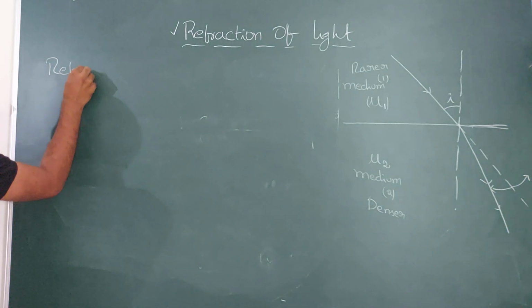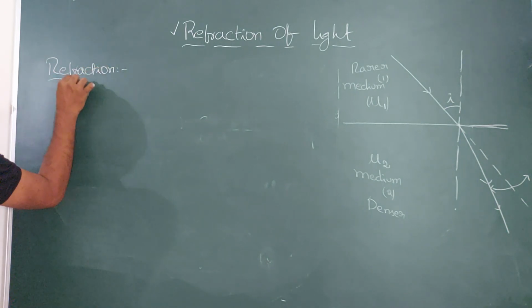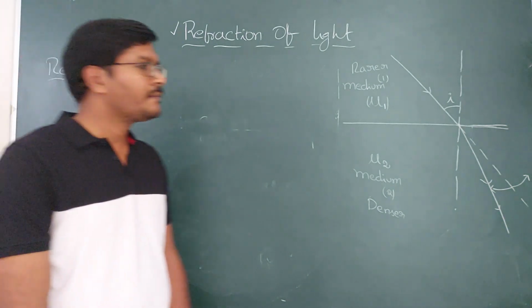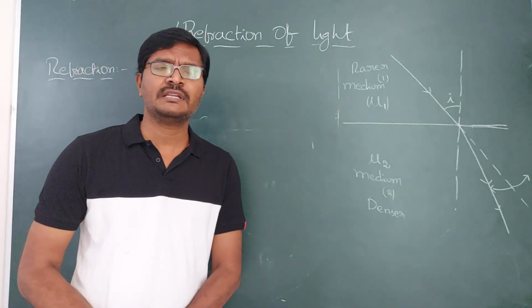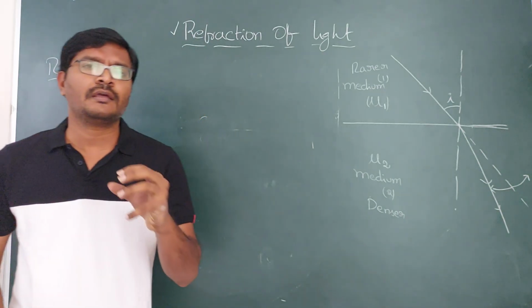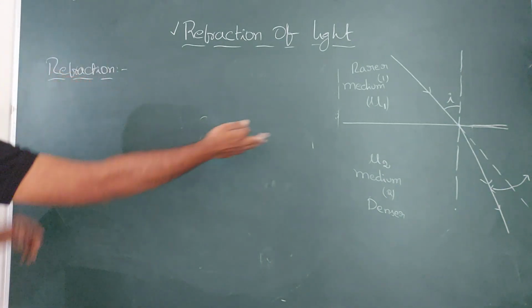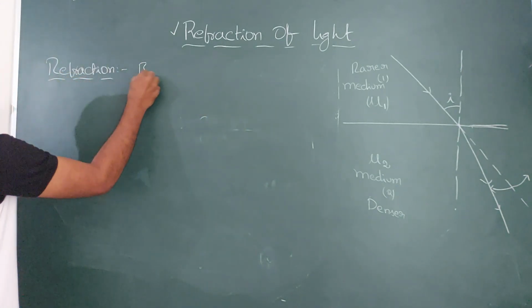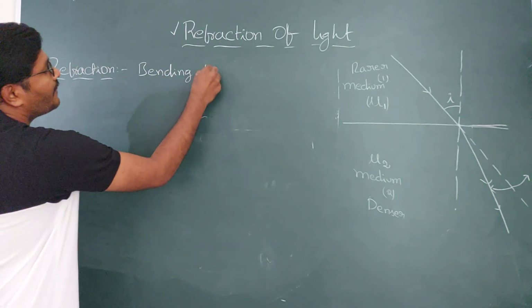Whatever concept we know, we write the definition according to our concept. So what is the definition? You can write it on your own. There is no perfect definition. If you have the perfect concept, then you can write your own definition. So refraction is nothing but bending. Light is bending from where?